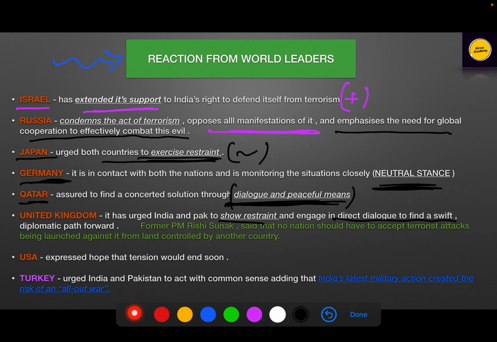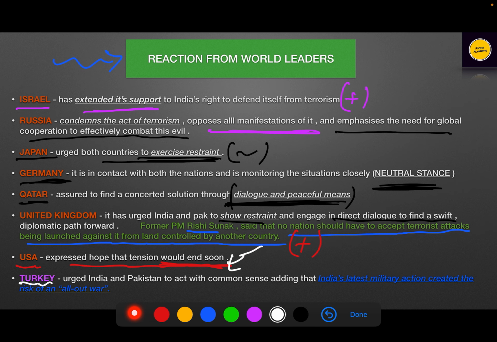One interesting thing is that former Prime Minister Rishi Sunak said that no nation should have to accept terrorist attacks being launched against it from land controlled by another country. So this was a direct message to Pakistan that Pakistan has no authority to carry out any terrorist attacks towards India. The USA had a different stance, that it expressed hope that tension would end soon. Apart from this, Donald Trump did not show any explicit favor towards India, but it was a neutral stance taken.